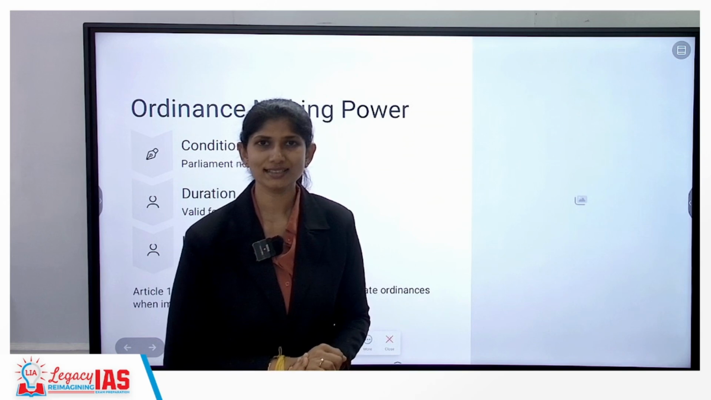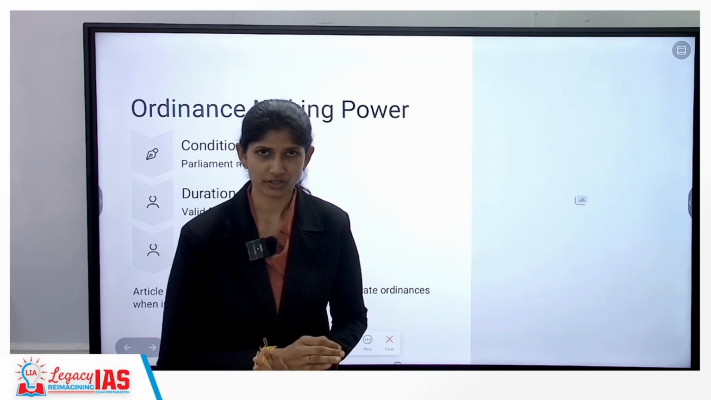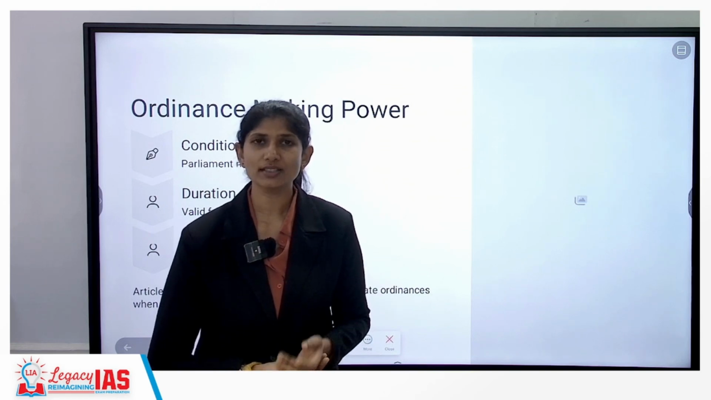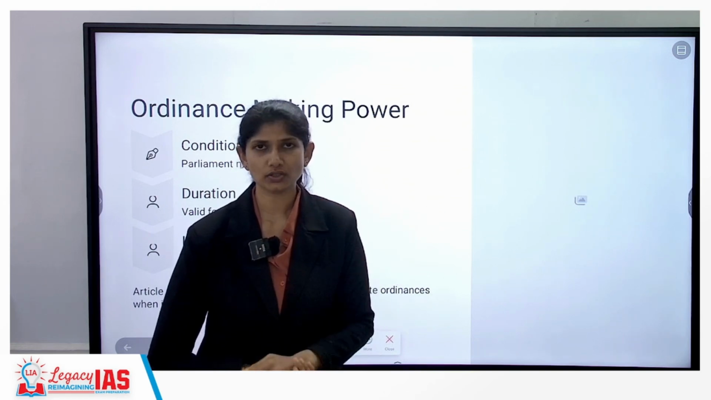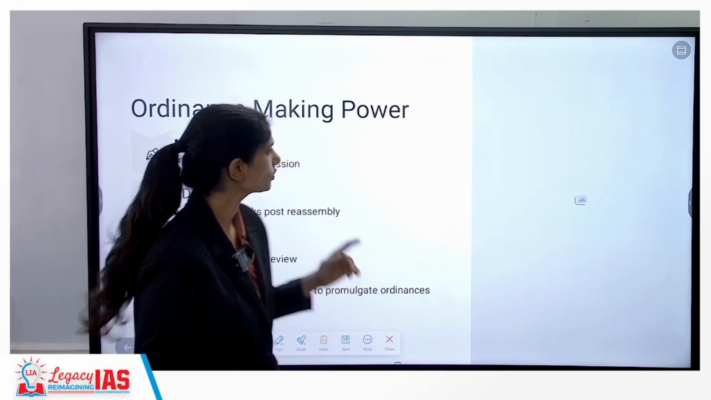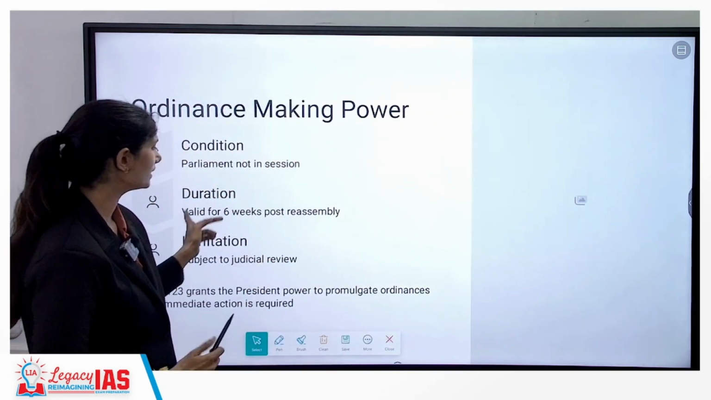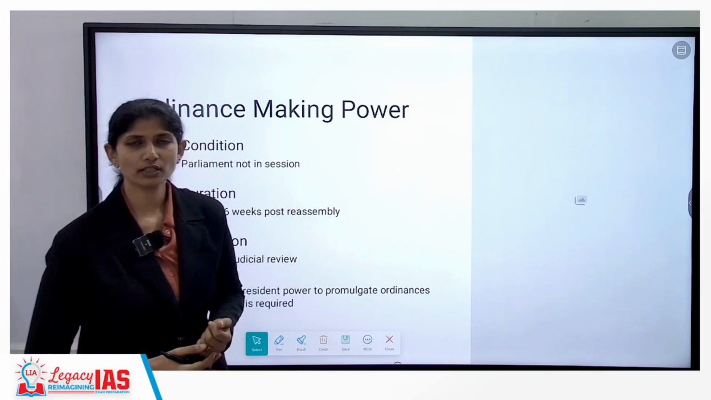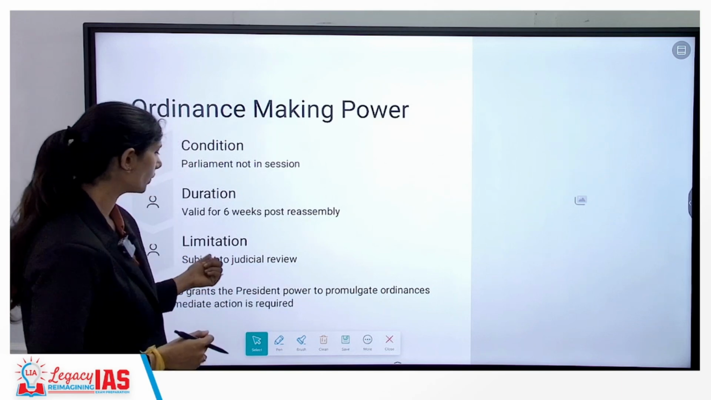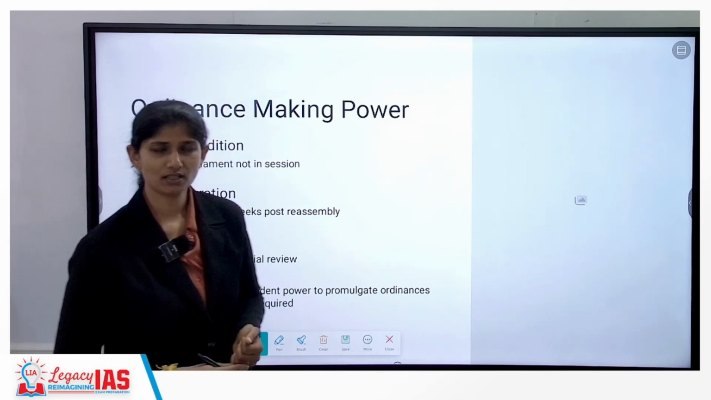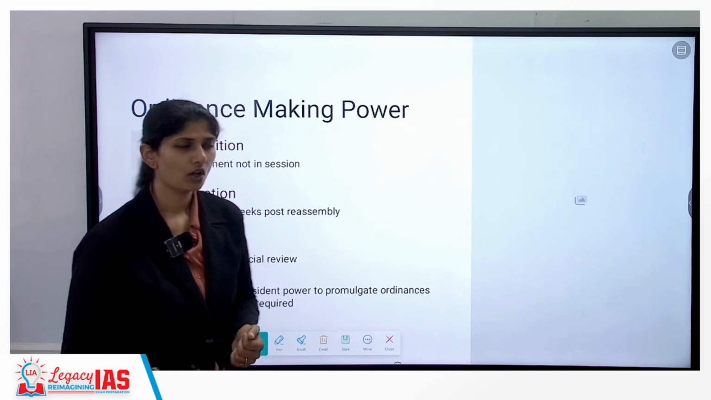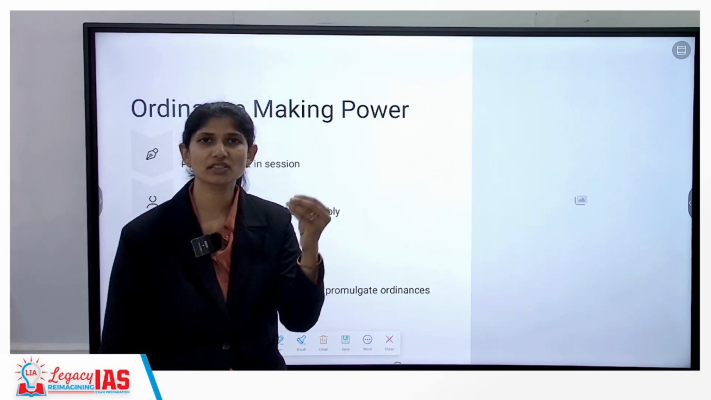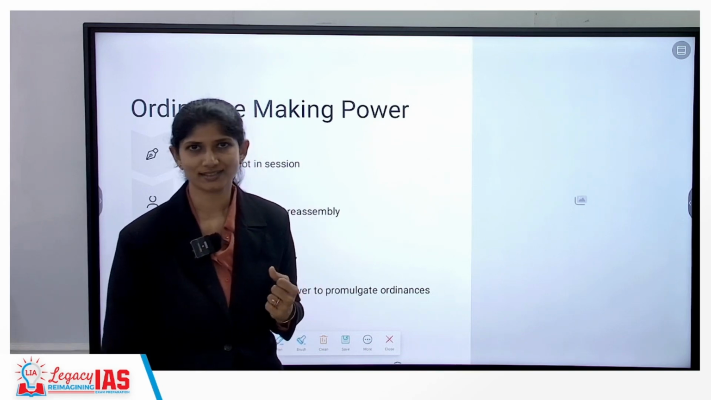So, ordinance making power is that of the President. He will be able to make an ordinance only when either one or both houses are not in session. It is more of a temporary provision. It is valid for 6 weeks after the reassembly of Parliament, and also the President's ordinance is subject to judicial review. Alright. Article 123 grants the power to the President to create ordinances.